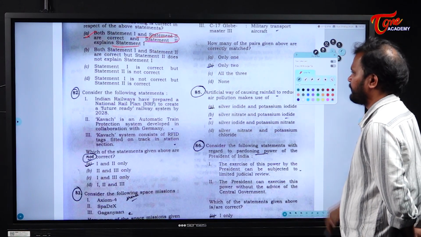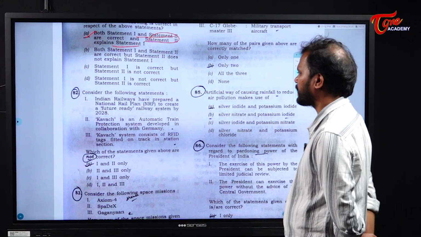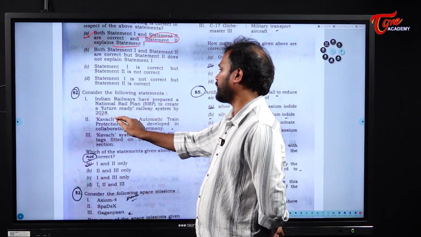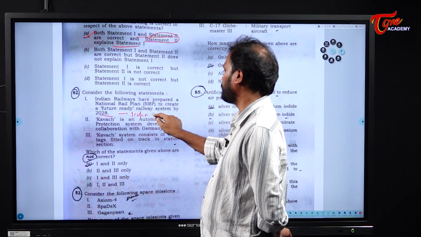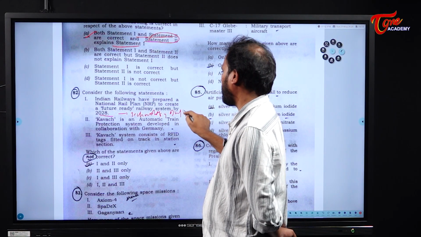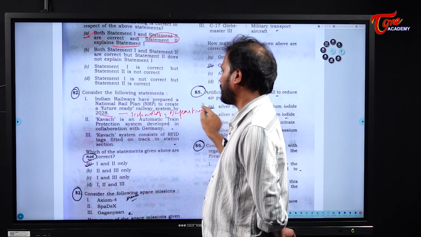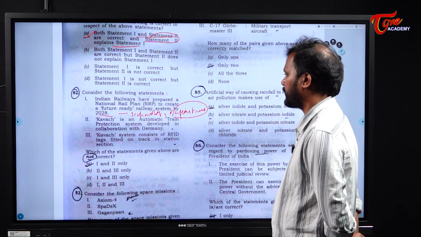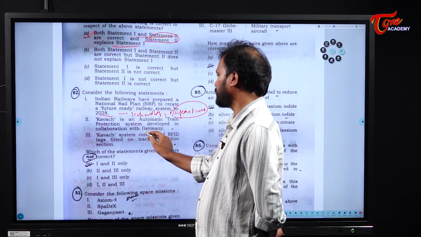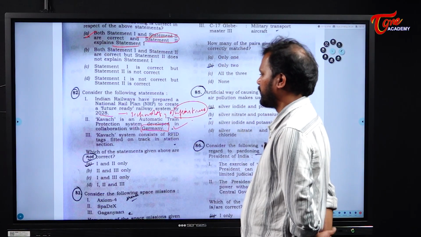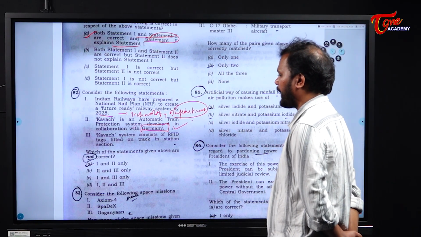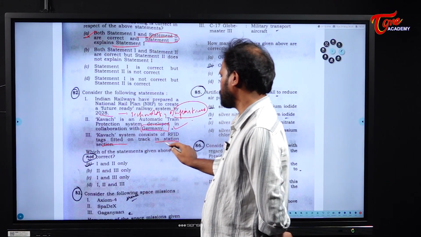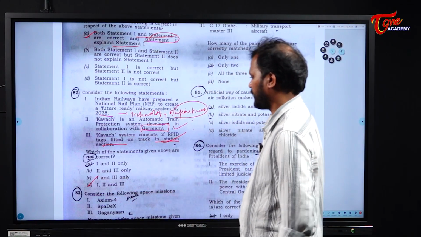Consider the following statements. Indian Railways have prepared a national rail plan to create a future-ready railway system by 2028. Yes, in order to improve the technology and the infrastructure, we have drawn a map with respect to the national rail plan. Next, Kavach is an automatic train protection system developed in collaboration with Germany. Yes, this is also right. Next, Kavach system consists of RFID tags fitted on track in station section. This is also right. So all three are correct. Clear? Next.